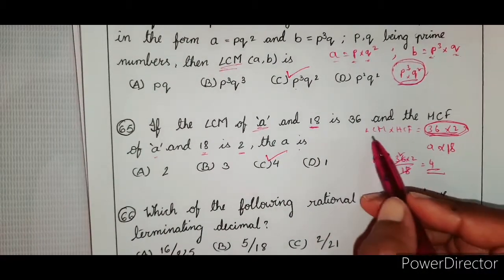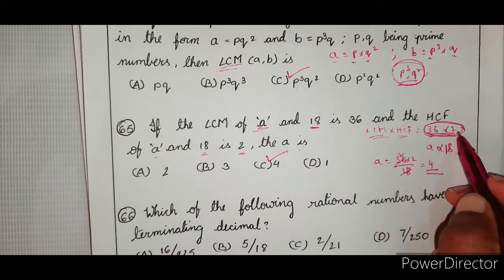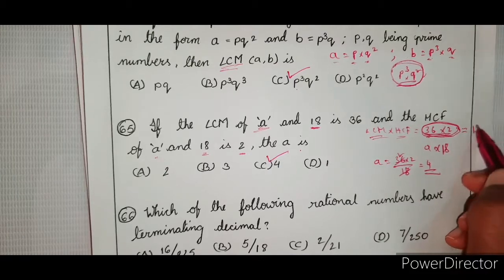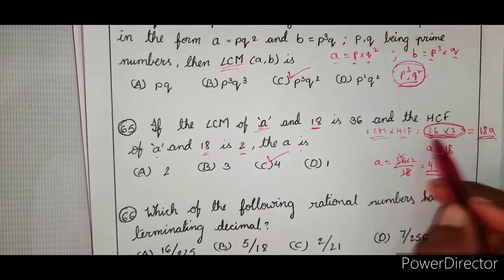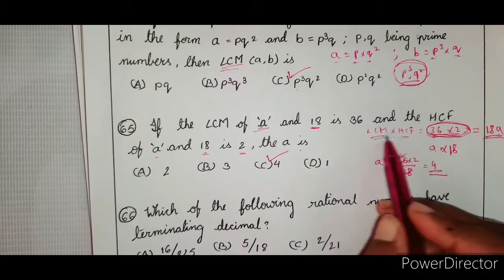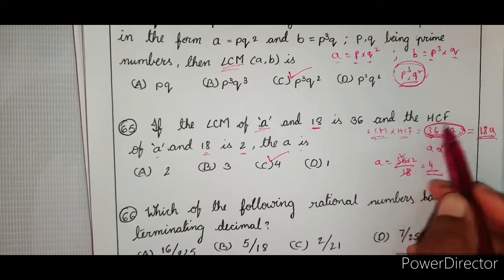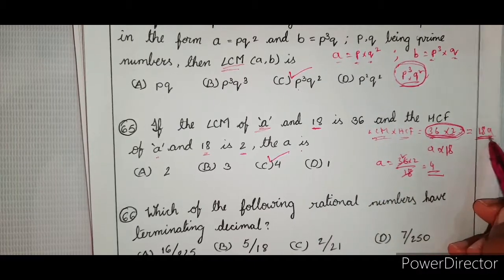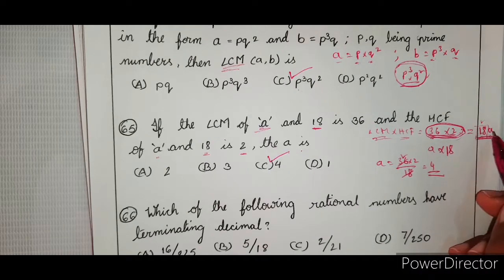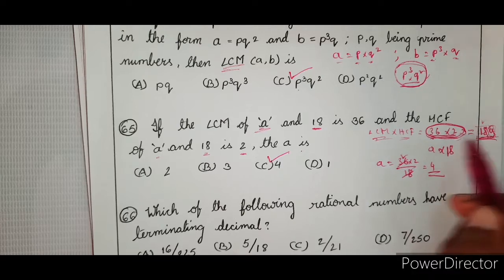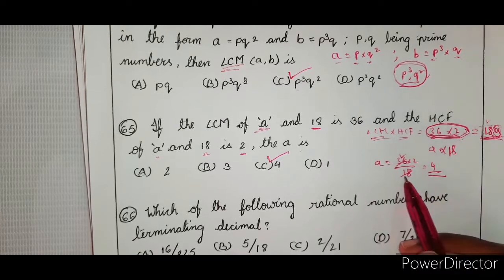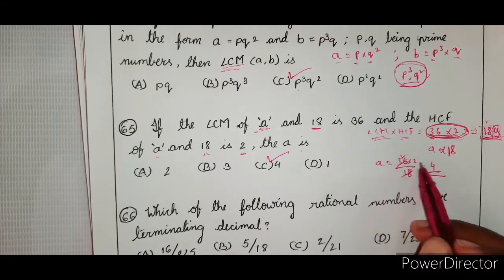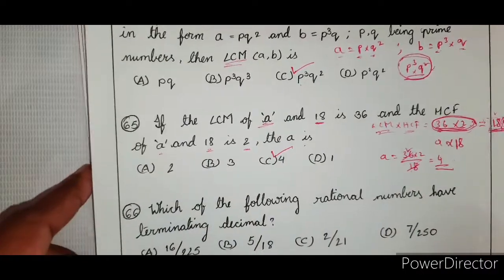Did you get the point? LCM into HCF is the product of two numbers, right? That is equal to 18a. Is it not? 36 into 2 is equal to 18a because LCM into HCF I wrote it. That is equal to product of two numbers. Already one number is known, 18. The other number is a. So multiply 18a. So therefore a is equal to 36 into 2 by 18. That's all. So 18 2s are, 2 2s are 4. 4 is the number. Right?